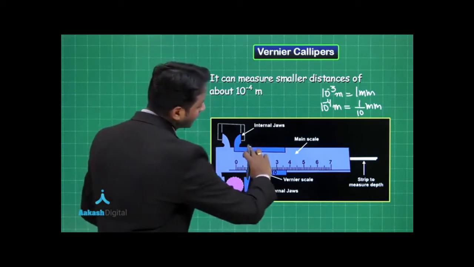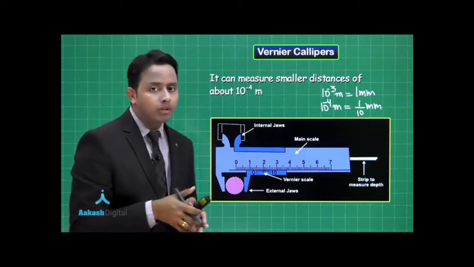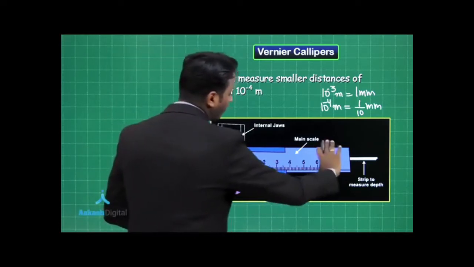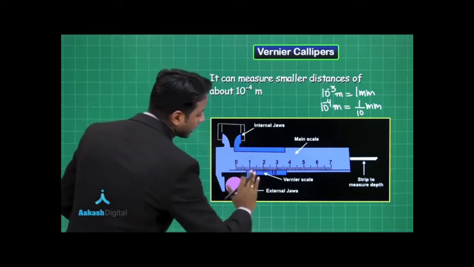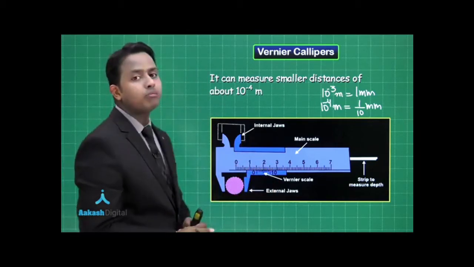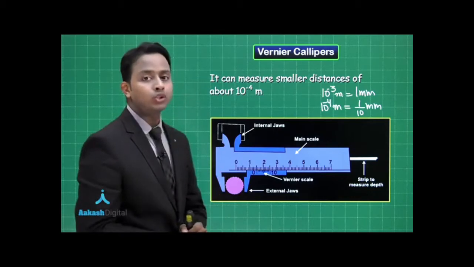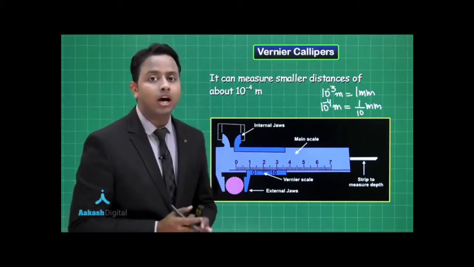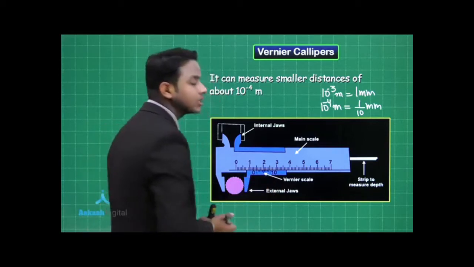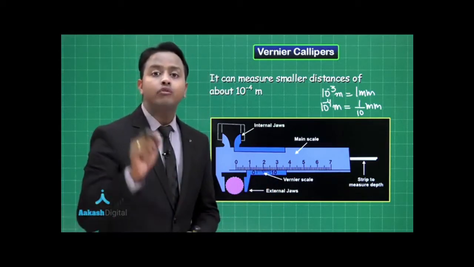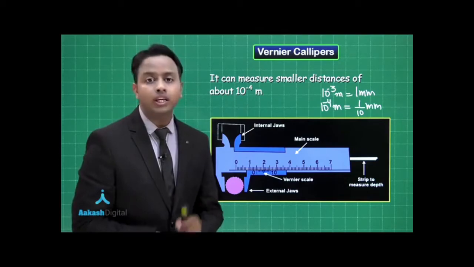Now here a metallic strip is being attached with the main scale and that is movable in nature. Now this vernier scale section has certain type of markings. Here I have assumed that these markings are placed such that 10 divisions of the vernier scale are going to coincide with the 9 divisions of the main scale.